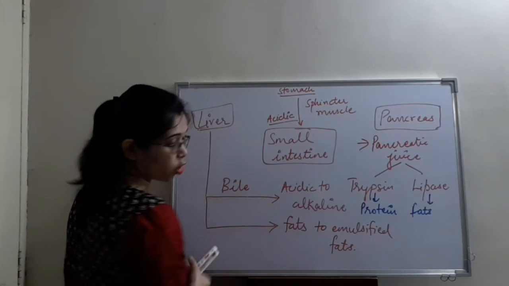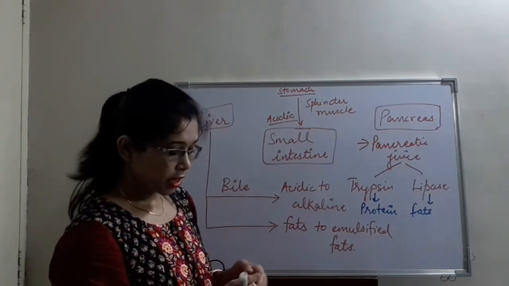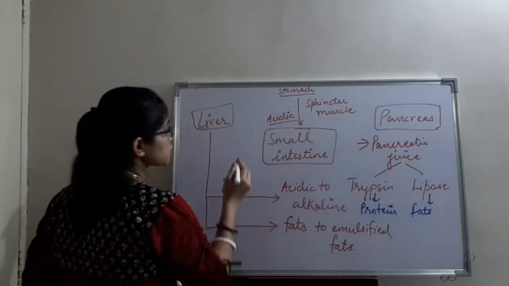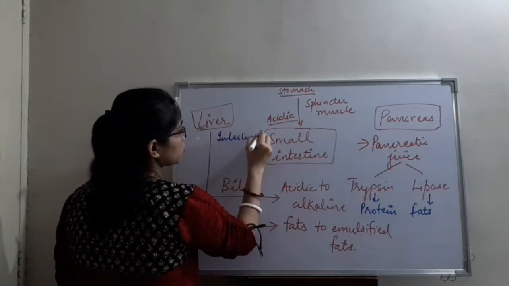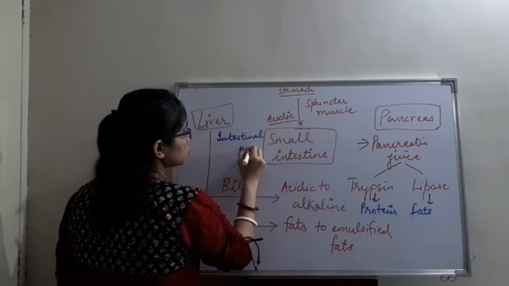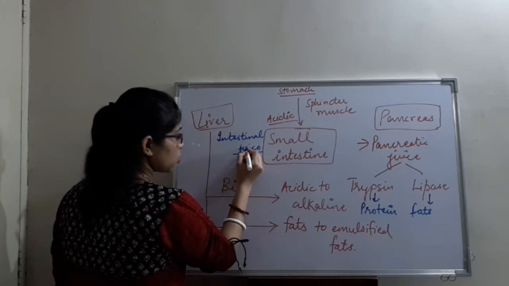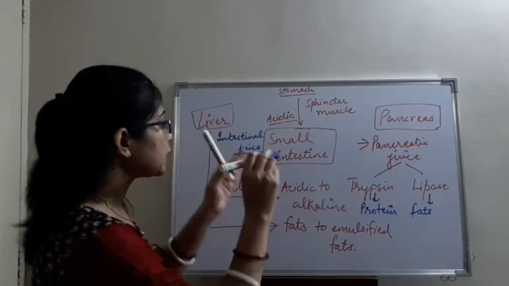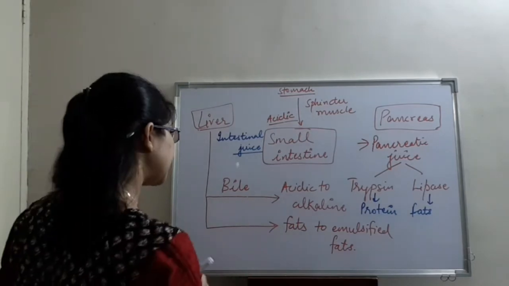The function of the small intestine. The inner lining of the small intestine contains several intestinal juices. This is the last organ where complete digestion of fats, carbohydrates and protein takes place.